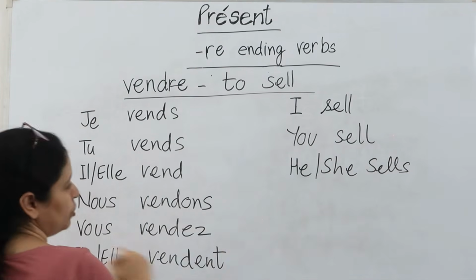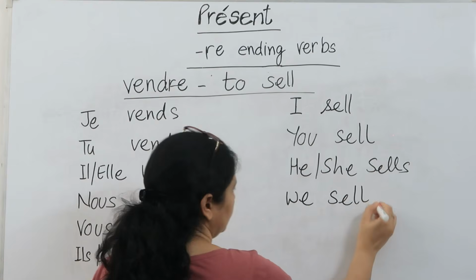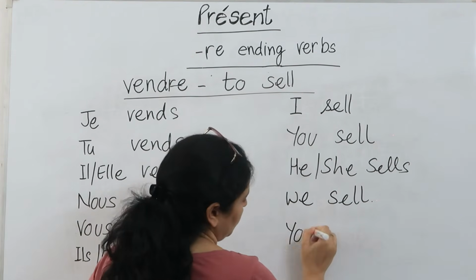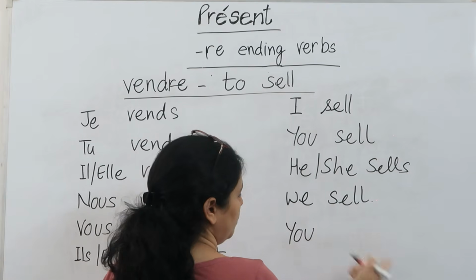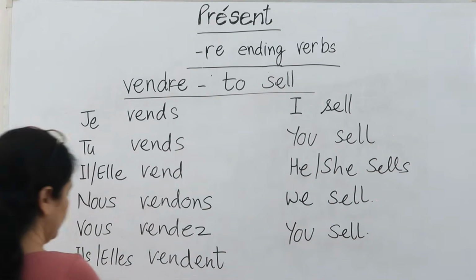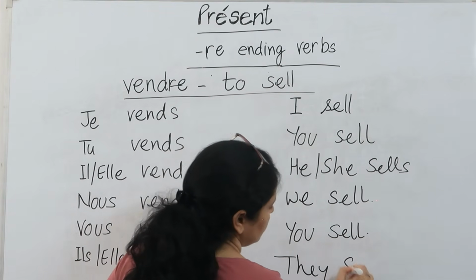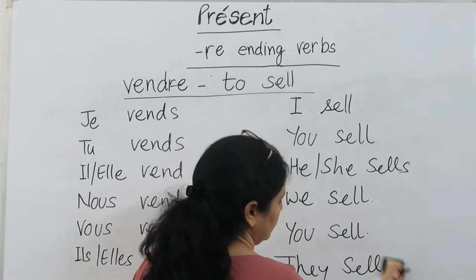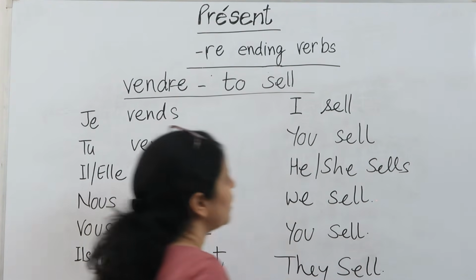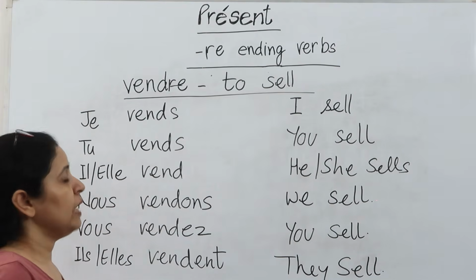Nous vendons, we sell. Vous vendez, you, someone who is elder to you or more than one, you all sell. Ils vendent, elles vendent, they the boys or they the girls sell. So this is the way we conjugate DRE ending verbs in the RE group.